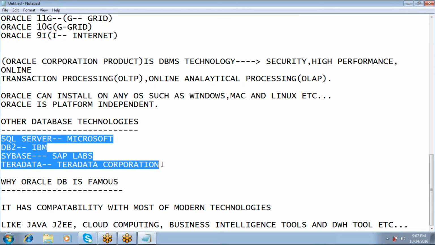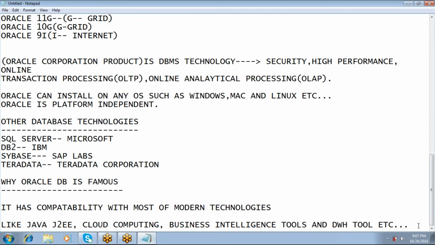Why I am telling this is that if you learn Oracle SQL, the remaining SQL Server SQL, DB2 SQL, Sybase SQL and Teradata SQL are the same. There is no real difference, only about 2% difference in the form of syntax. So SQL is a common interface for Oracle database, SQL Server, DB2, Sybase, and Teradata. Are you clear now? Yes.